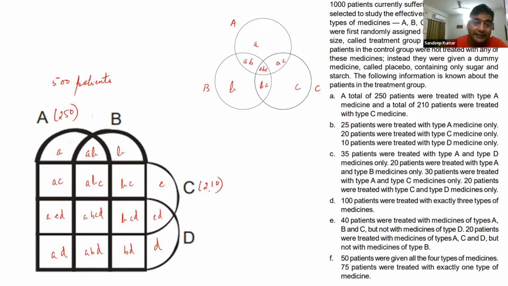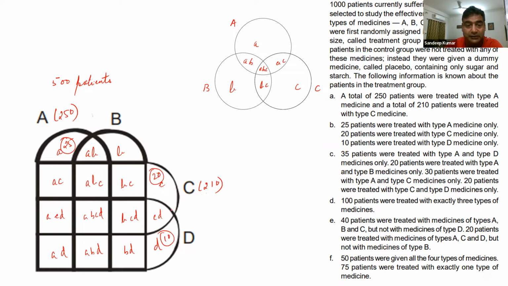We do not have any data about how many patients were treated with type B or how many patients were treated with type D medicine. Now 25 patients were treated with A only. So we keep this as 25. 20 were treated with C only. So we'll keep this data as 20. 10 were treated with D only. We'll keep this data as 10.